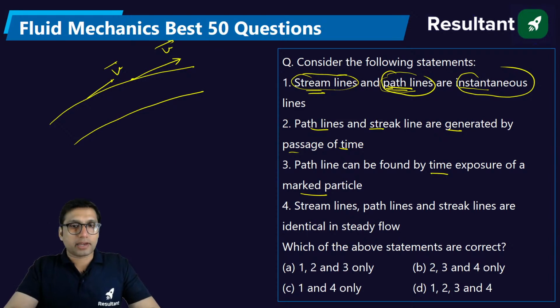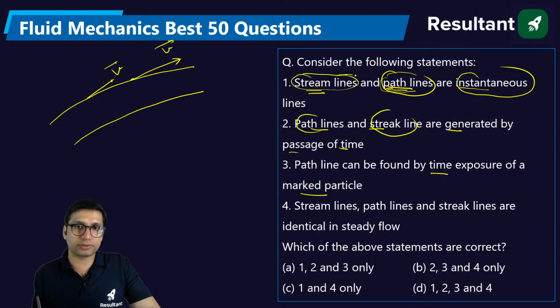So there is a confusion over this. Most of you are marking option D as the answer. And tell me, do you think that path line, streak line both are instantaneous line? Is streamline also instantaneous line?